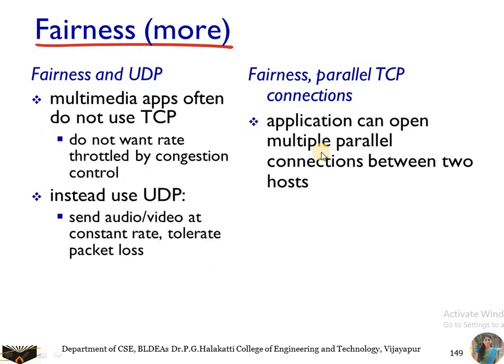Fairness in UDP: UDP is mainly used for multimedia applications where the loss can be tolerated. So whenever packet loss can be tolerated, we are going to use UDP. Examples are video conferencing, Skype calls and live sessions. Fairness and parallel TCP connections: applications can open multiple parallel connections between 2 hosts, which is similar to persistent and non-persistent connections, where multiple parallel connections are established when sending and receiving the data.